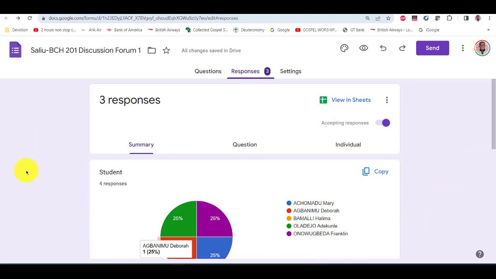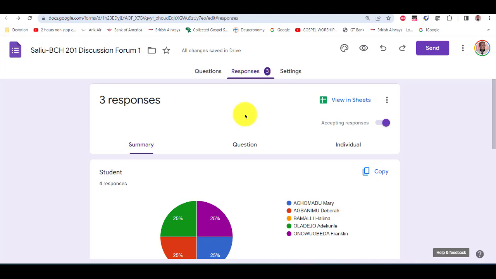So what to do is when you click on this, your Google form comes to you with this screen. How do you get there? How do you harvest this course? So there are 3 responses. Only 3 of my 5 students have responded. Don't you worry. Even if you have just 2, you are going to score full marks, but minimum is 2.